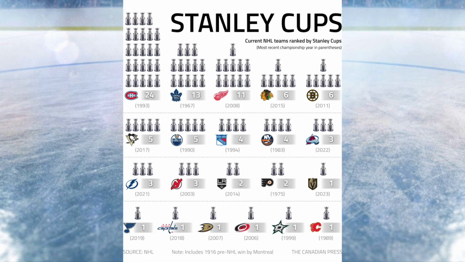And then one last thing, a quick look at the all-time Stanley Cup titles list. As of 2023, the Montreal Canadiens, the all-time leader with 24 Stanley Cups, an incredible achievement. Behind them is a quartet of fellow Original Six franchises in the Toronto Maple Leafs, Detroit Red Wings, Chicago Blackhawks, and Boston Bruins. There's definitely so much history with the game of hockey. I'm excited to see which teams add to this list in the many years to come.